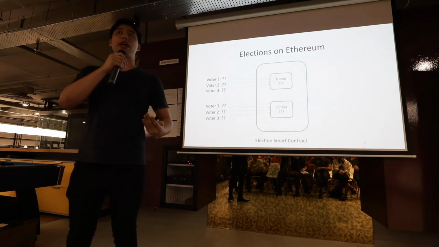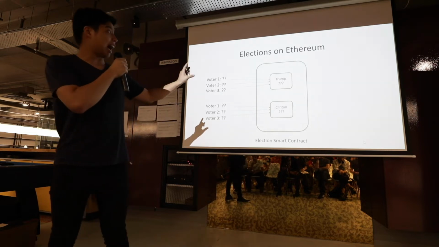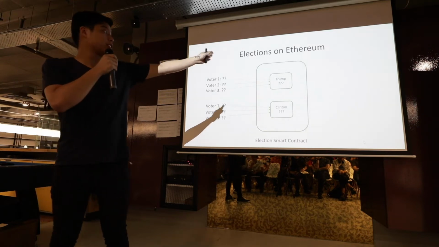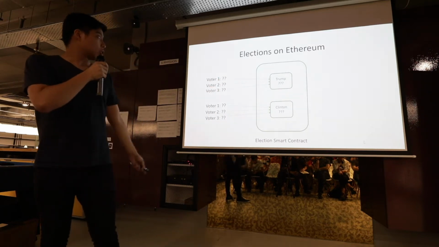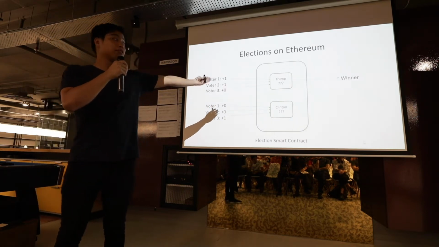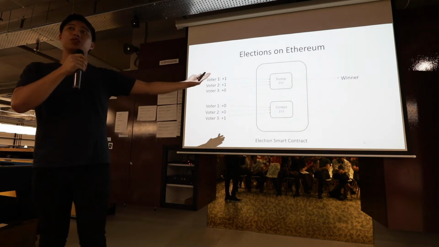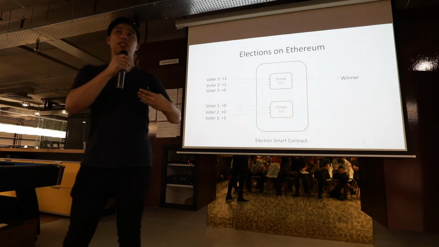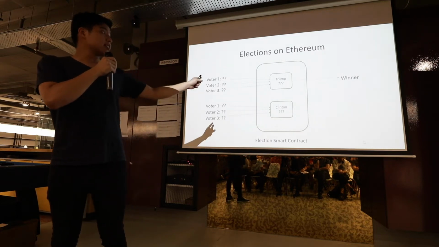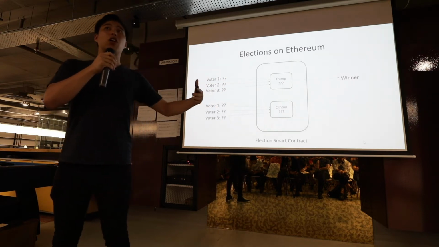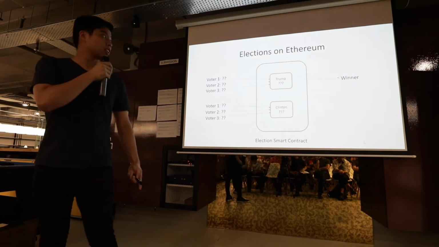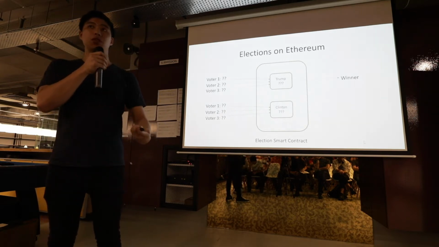Right, so the most optimal way of doing this is actually to hide who they vote for. Each voter will cast 2 votes, one for Trump and one for Clinton. So voter 1 will +1 for Trump, and also +0 for Clinton. That indicates that voter 1 wants to vote for Trump. This is the optimal way, and at the end of the round, we want to conclude that Trump wins without displaying the total number of votes. So let's run through how we can do that with zero-knowledge proofs.